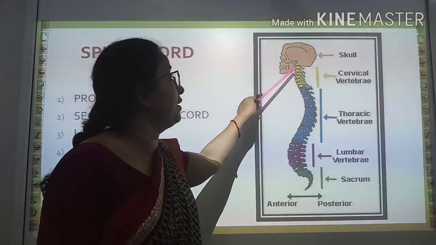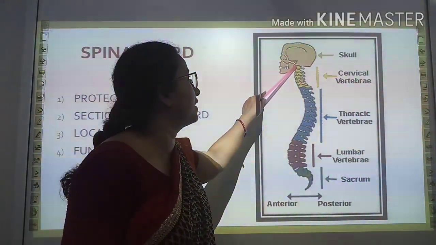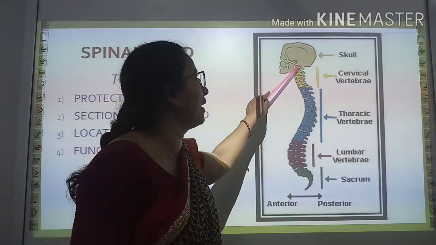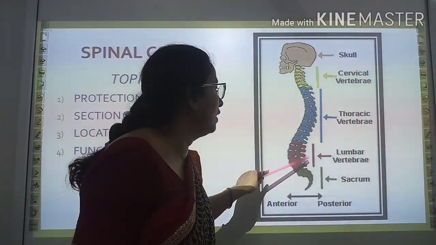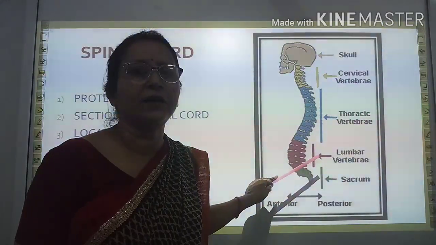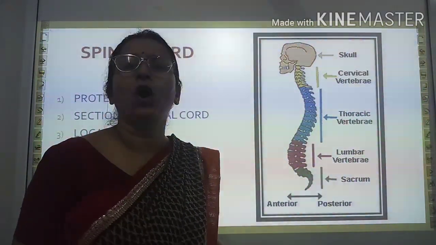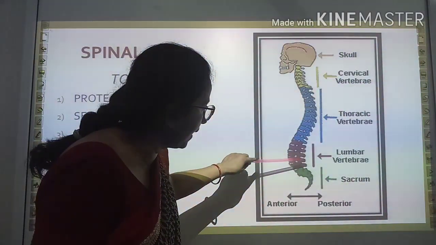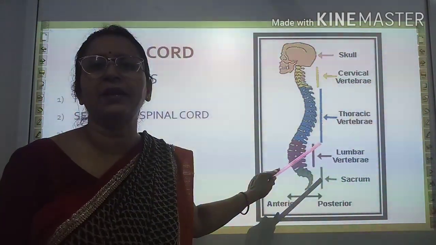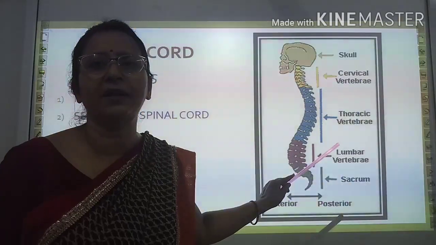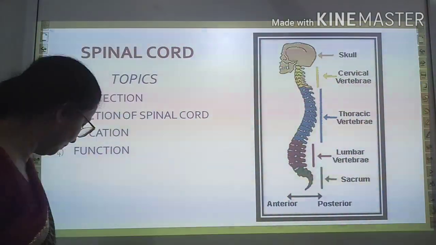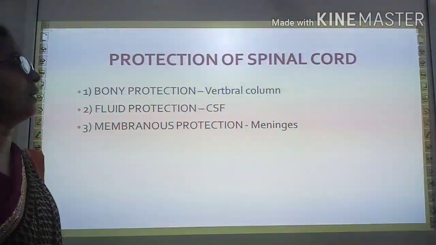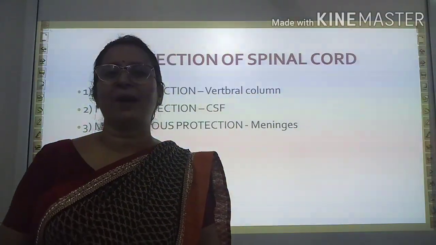It is extended from cervical region, innermost part of the cervical region, to the lumbar region. It does not continue in sacral or coccygeal region. It is extended till lumbar vertebrae only, till lumbar region only. Now look at the protection of spinal cord.